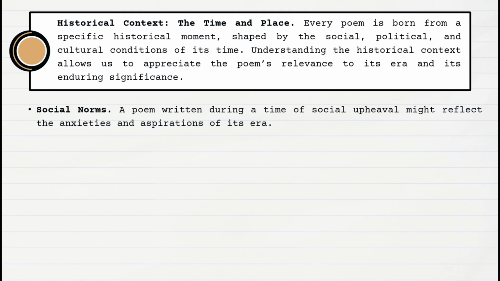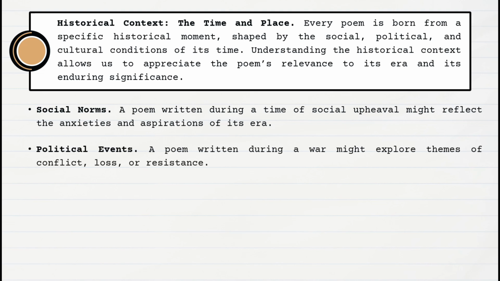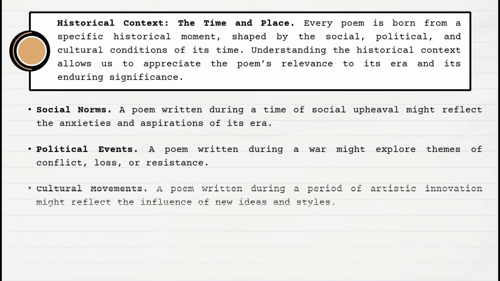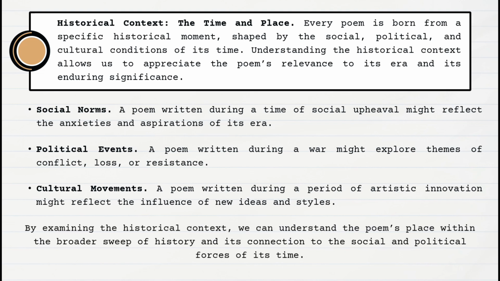A poem written during a time of social upheaval might reflect the anxieties and aspirations of its era. Political events: a poem written during a war might explore themes of conflict, loss, or resistance. Cultural movements: a poem written during a period of artistic innovation might reflect the influence of new ideas and styles. By examining the historical context, we can understand the poem's place within the broader sweep of history and its connection to the social and political forces of its time.